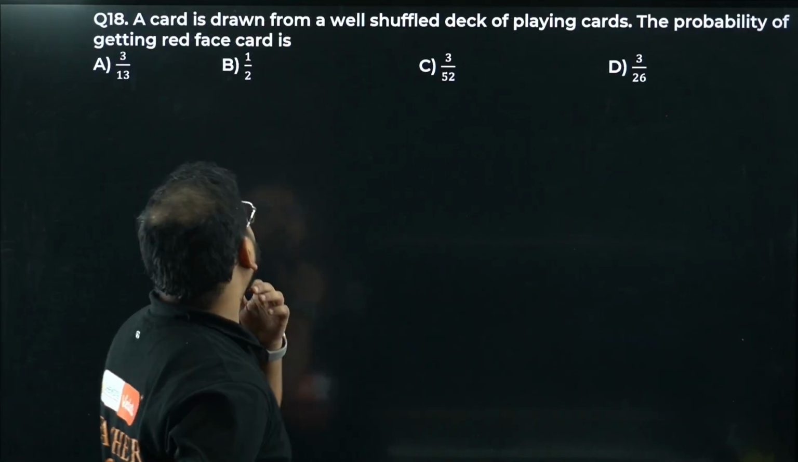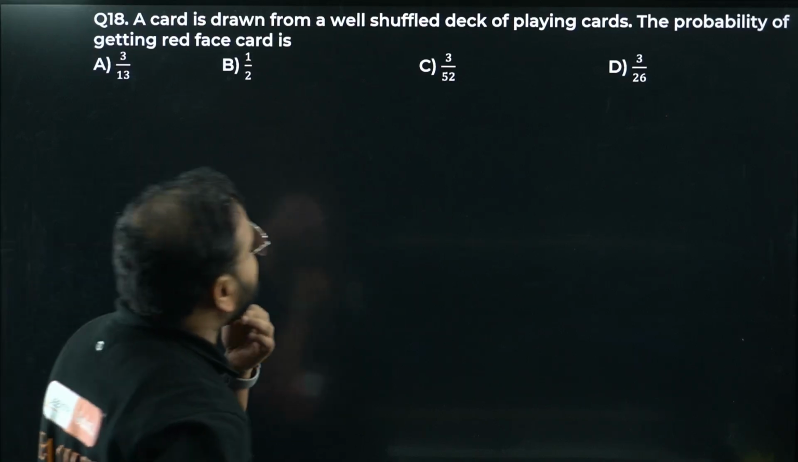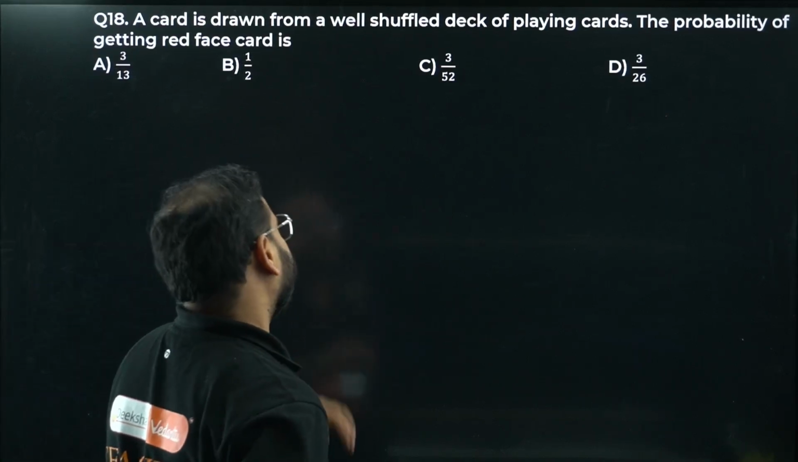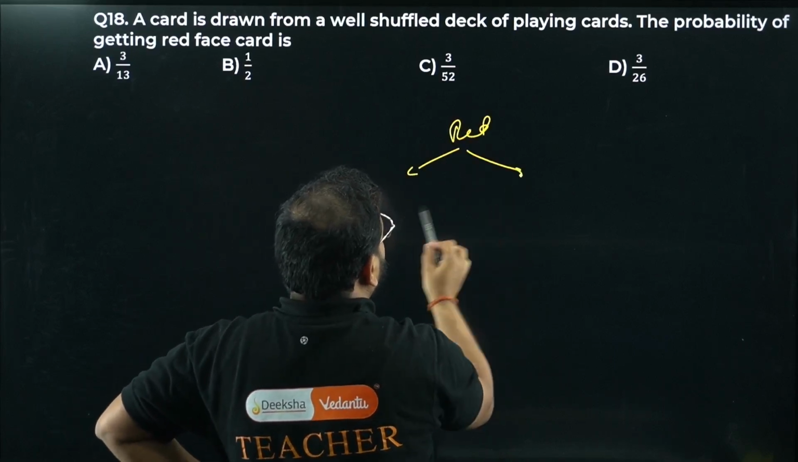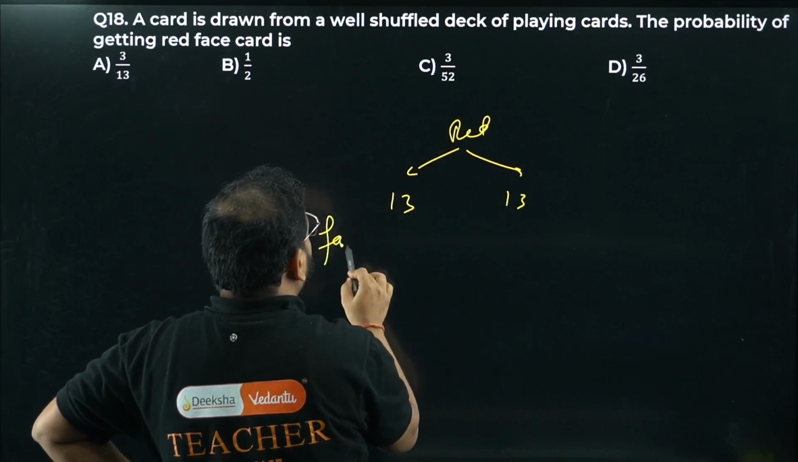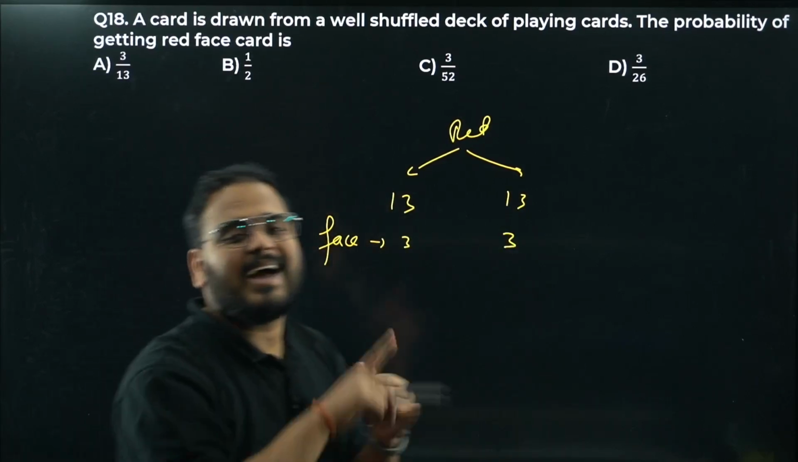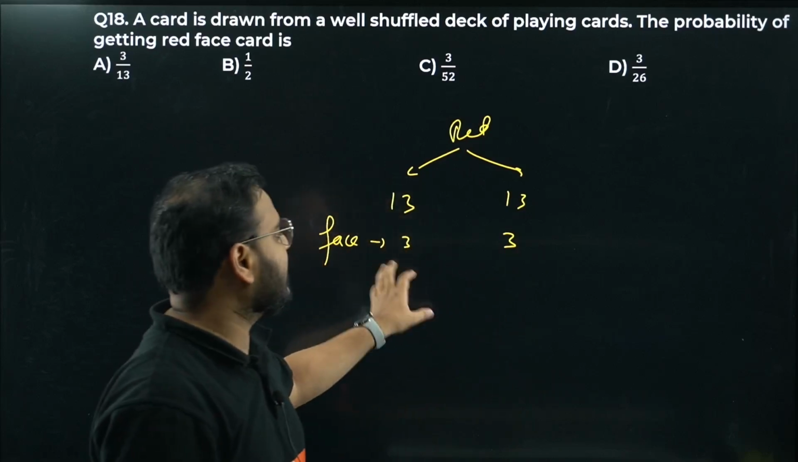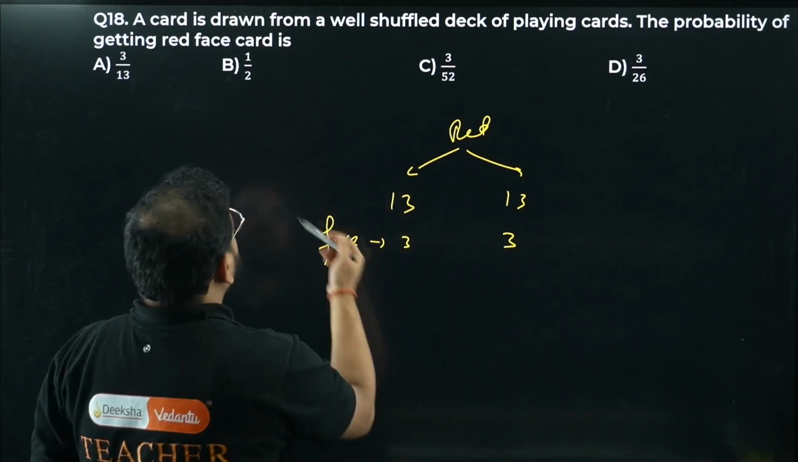Moving on to question number 18. A card is drawn from a well-shuffled deck of playing cards. The probability of getting a red face card. A red category we have 2 sets. 13 cards here, 13 cards here. In the face category we will have what? We'll have 3 face cards here, 3 face cards here. Jack, Queen and King. In the first category, second category will again be Jack, Queen and King. So total of 6. So red face card.